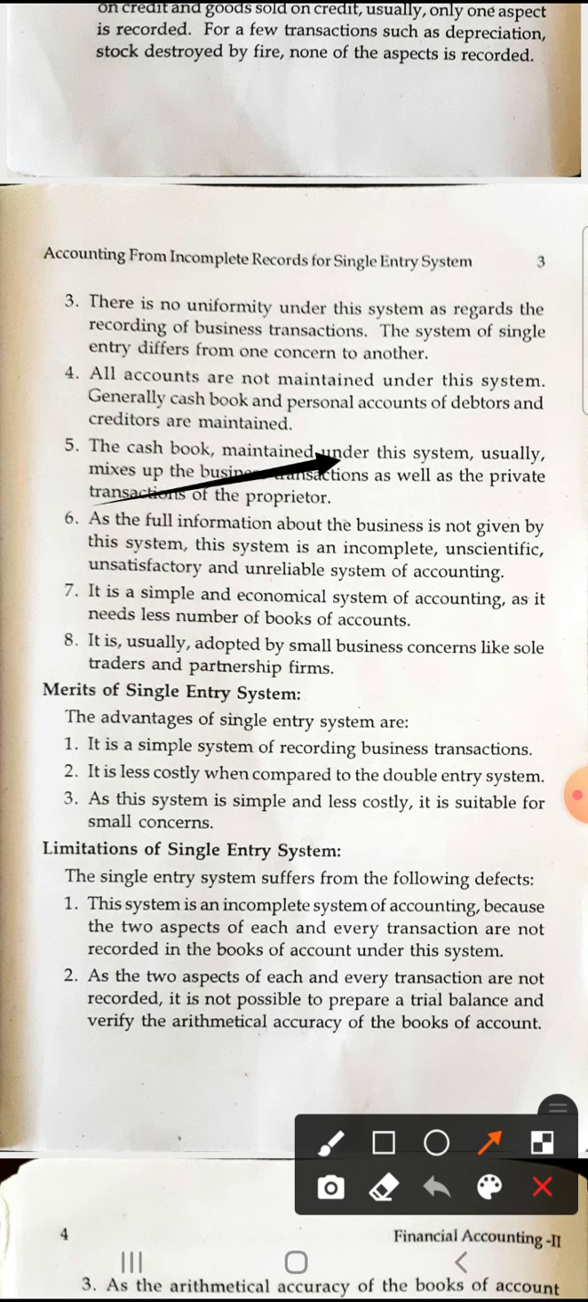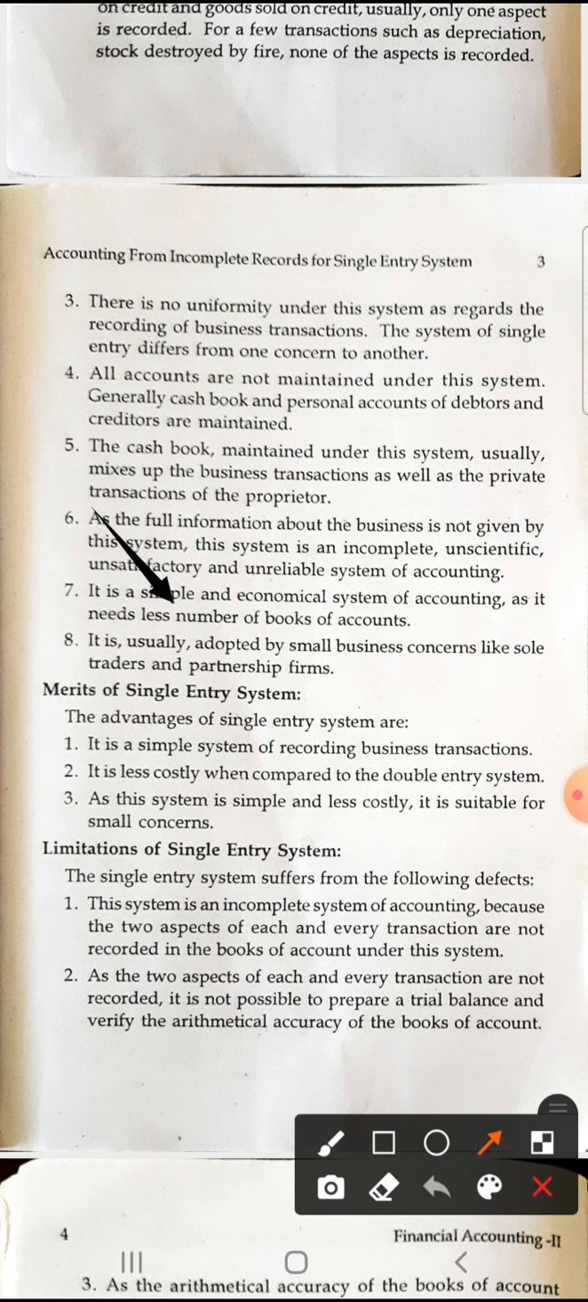Generally, cash book and personal accounts of debtors and creditors are maintained. Next, the cash book maintained under this system usually mixes up the business transactions as well as private transactions of the proprietor. There is a mix up of private and public transactions for the suppliers, so it will be a problem for the concern.